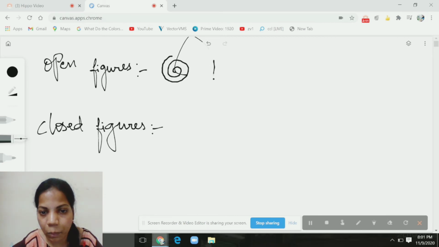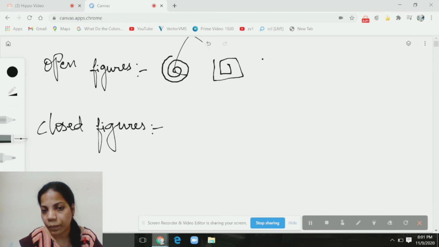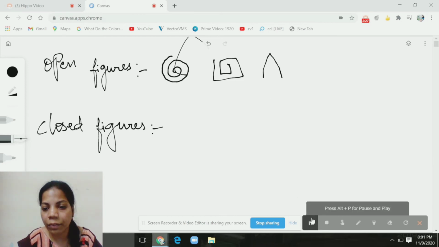Now let us see one more example. So I have started it here and ended it here, right? So this is an open figure, right? Now this is another example for open figure. So these are few examples of open figures.